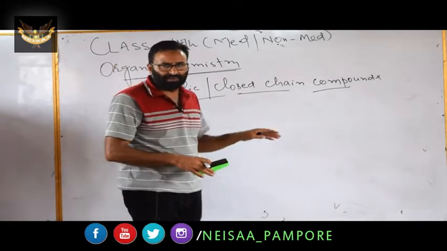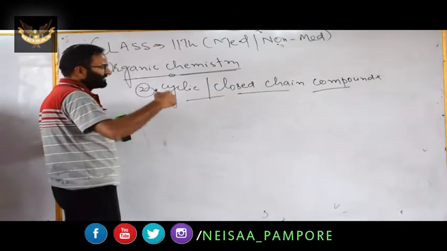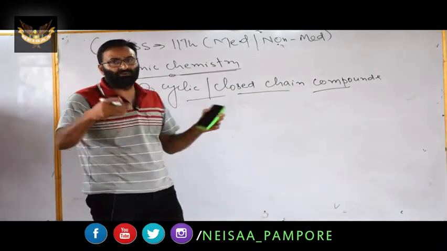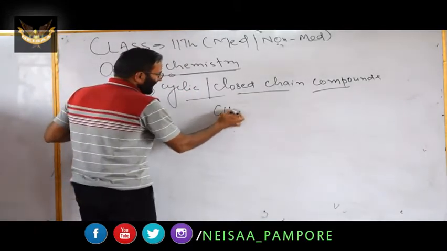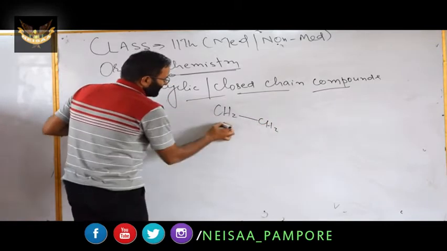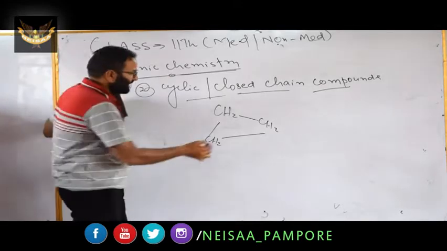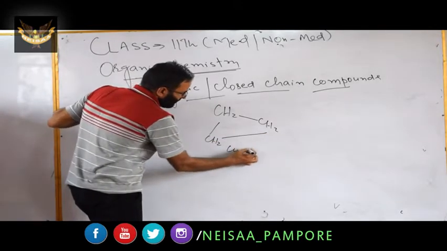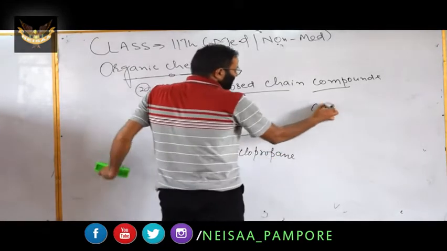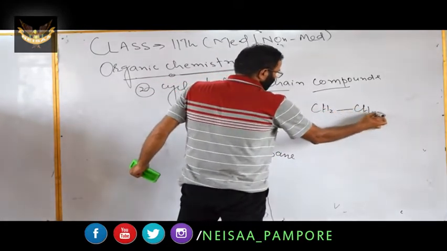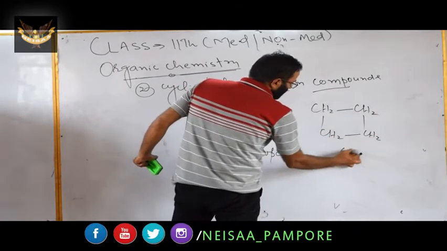How can you define this type? These are the organic compounds which contain closed chains of carbon atoms in their molecular structure. For example, if you have this one, the three carbon atoms are in the ring form, and this is known as cyclopropane. If you have four carbon atoms in this type, it will be cyclobutane.